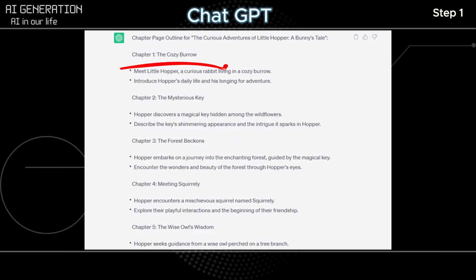Chapter 1, The Cozy Burrow. Chapter 2, The Mysterious Key. Chapter 3, The Forest Beckons. Chapter 4, Meeting Squirrely. And so on.